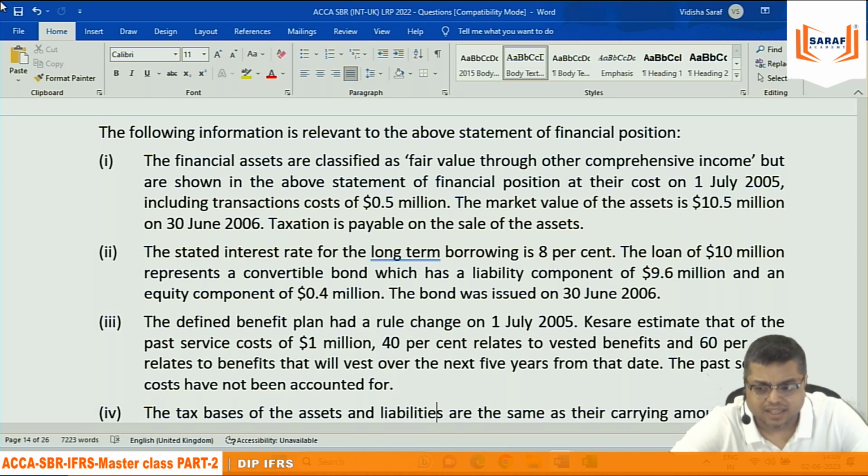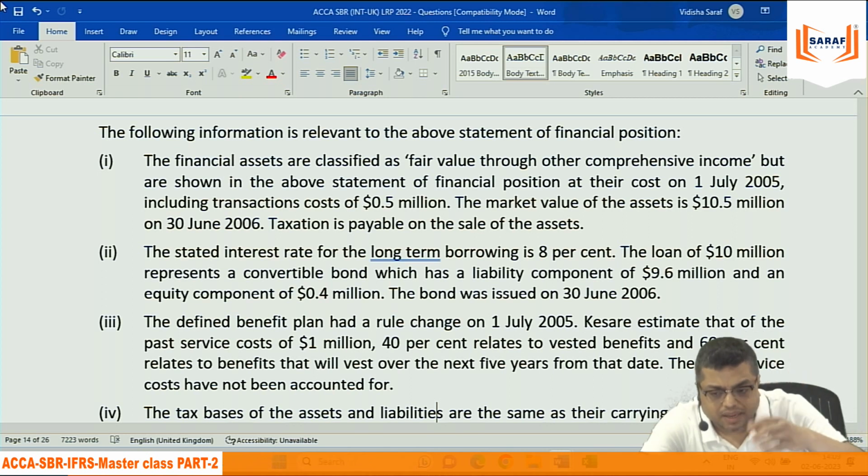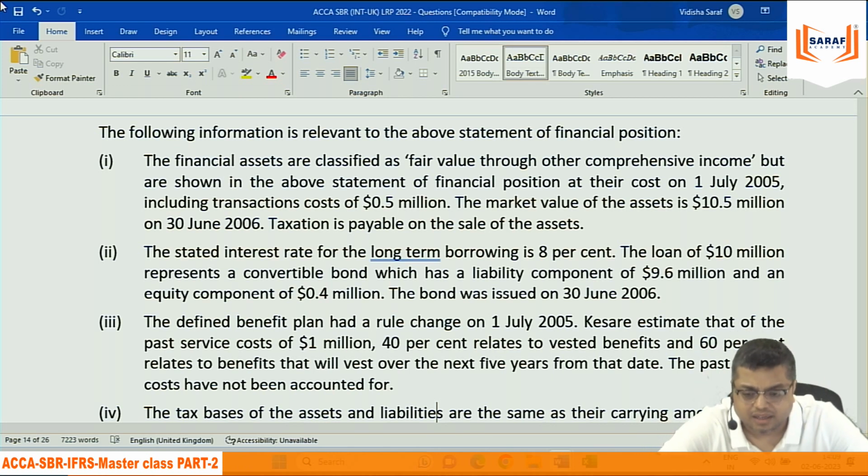So we are saying that this is what do you say? Maybe a shares or maybe a debt instrument is there, which we are recording as fair value through OCI. And we have recorded it as a 0.5 million expenditure as a part of the cost of the asset. Then the market value at the end of the year is 10.5 million on 30th June. The tax will be payable when we will sell. But in the books of accounts, we will record gain based on the change in the fair value. The gain we will be recording under OCI because it is financial instruments, financial assets recorded under OCI.